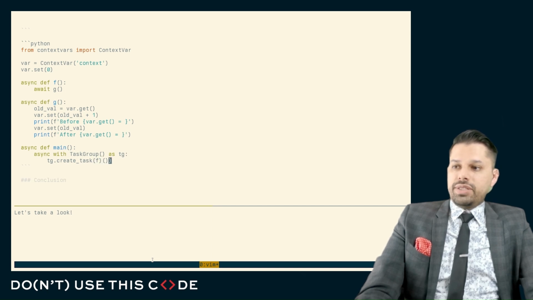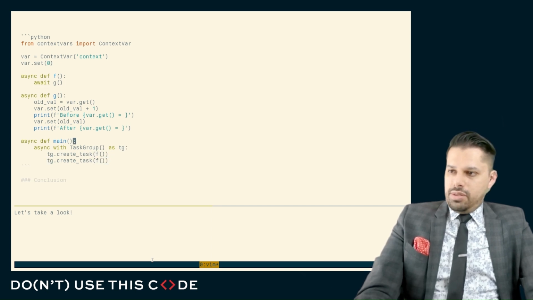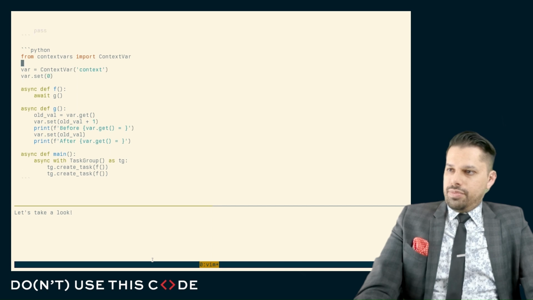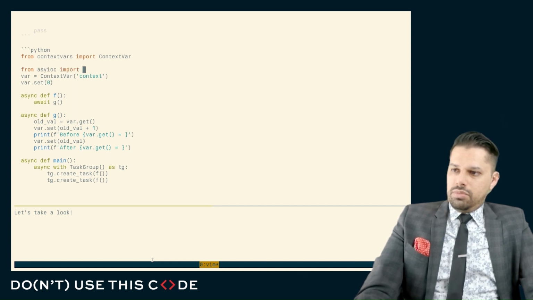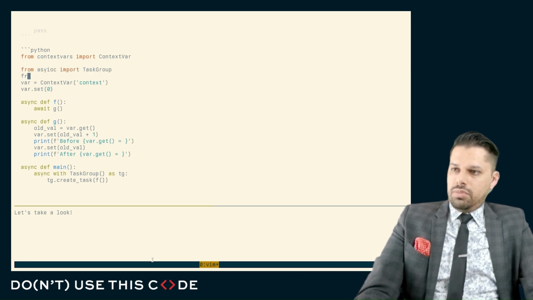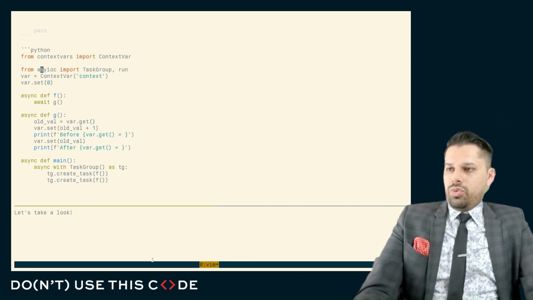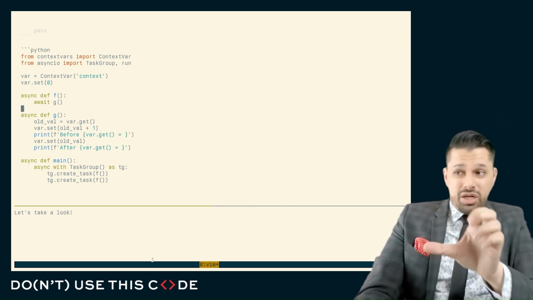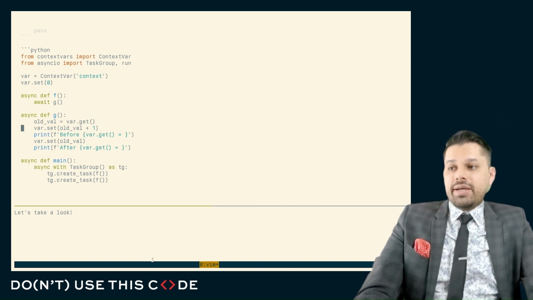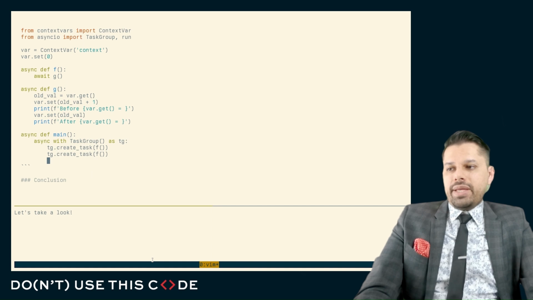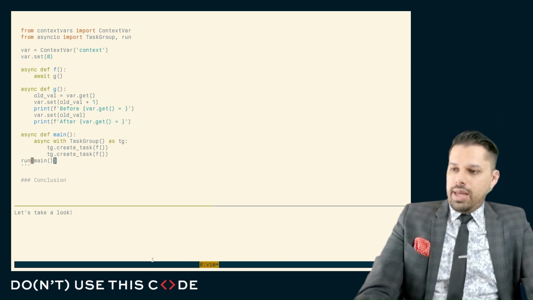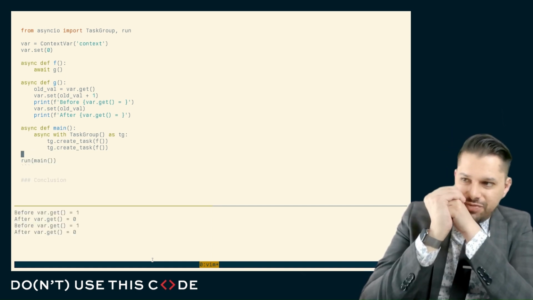We'll create 2 of these that run together. There we go. We'll see that we have the ability to transmit data down each one of those without explicitly passing data from F to G or from the main to the F to G. And you can see that they're independent of each other.